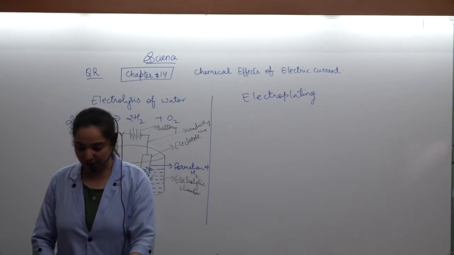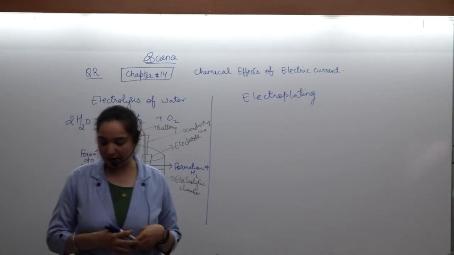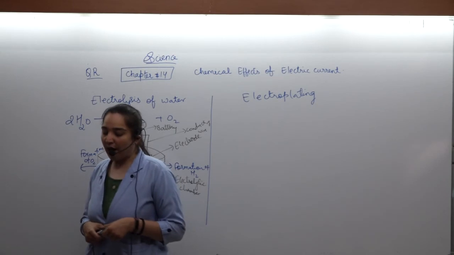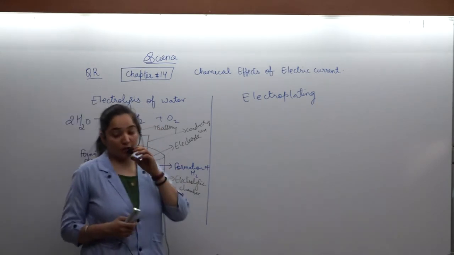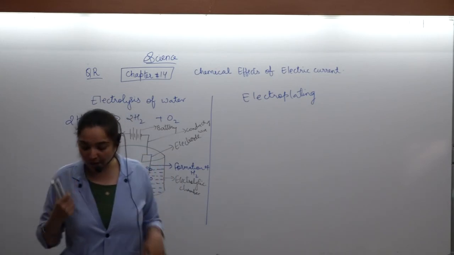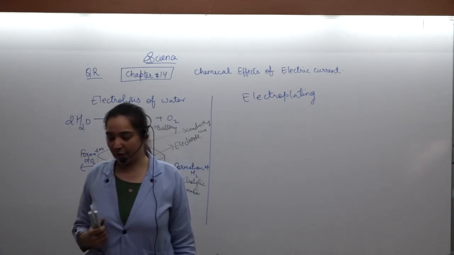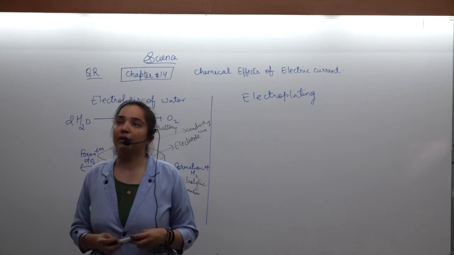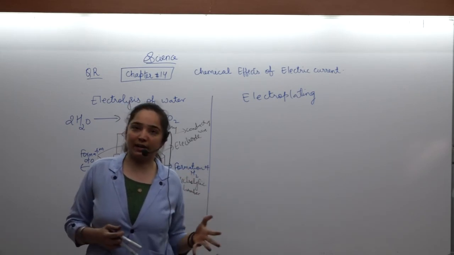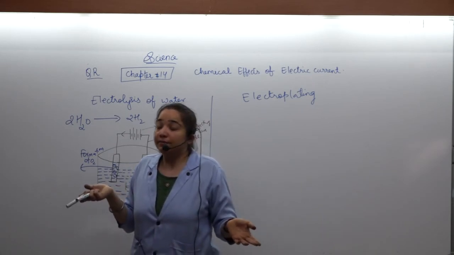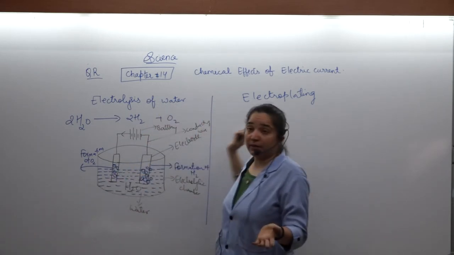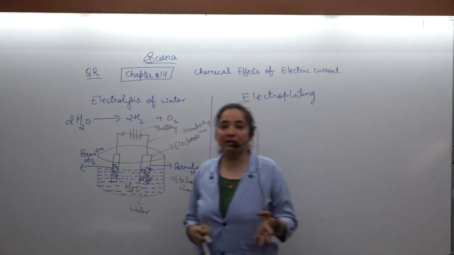The chemical effects of electric current depend upon the type of the solution, and one very common application of it is electroplating. Now, what is electroplating? Electroplating means that by using electricity, whatever metal we desire, we deposit on another metal.